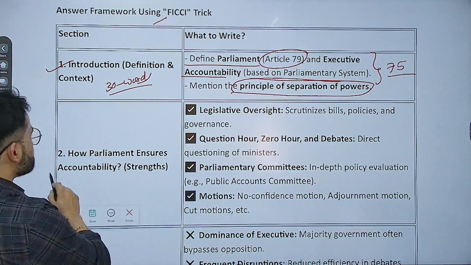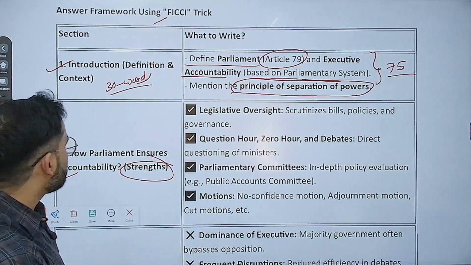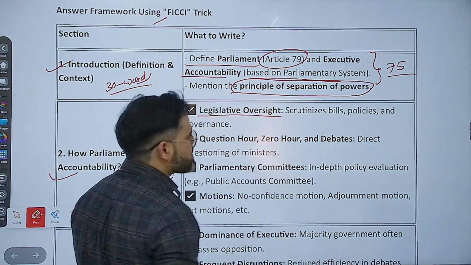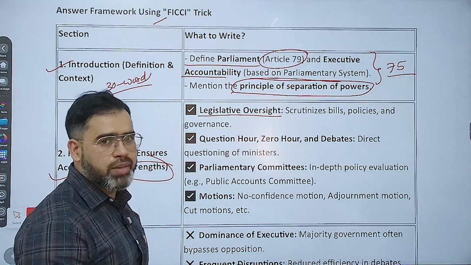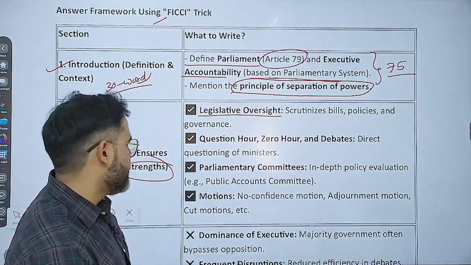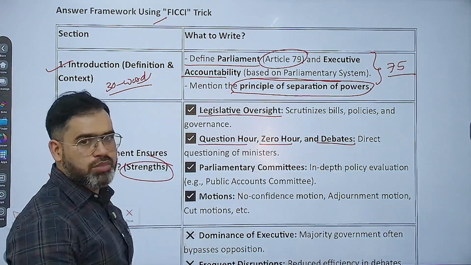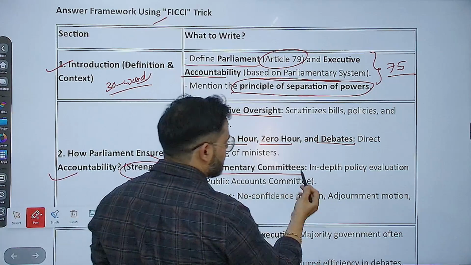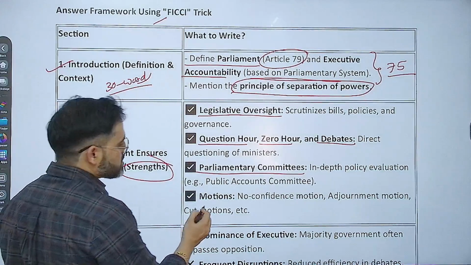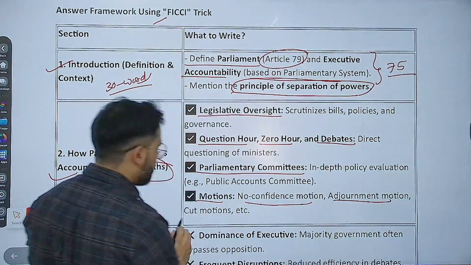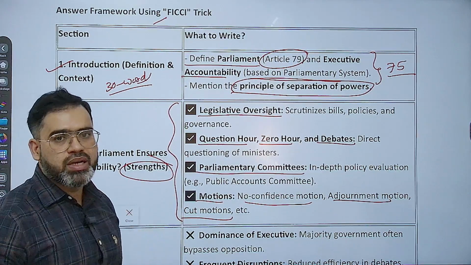Then how does parliament ensure accountability? I told you to mention the strength. How does parliament hold accountability? First is through legislative oversight. That means parliament scrutinizes bills, because bills are introduced by whom? The executive only, and policies and governance. Then parliament has question hour, zero hour, and debates, so direct questioning of the ministers. Third, parliamentary committees are there, for in-depth policy evaluation, like the Public Accounts Committee, correct? And then motions like no confidence motions, adjournment motions, and cut motions. Through these methods parliament ensures the accountability of the executive.